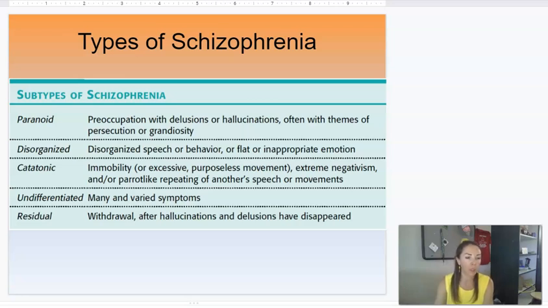Okay, when do we see schizophrenia come on? Remember we talked about with anxiety and depression, they go in these different episodes.